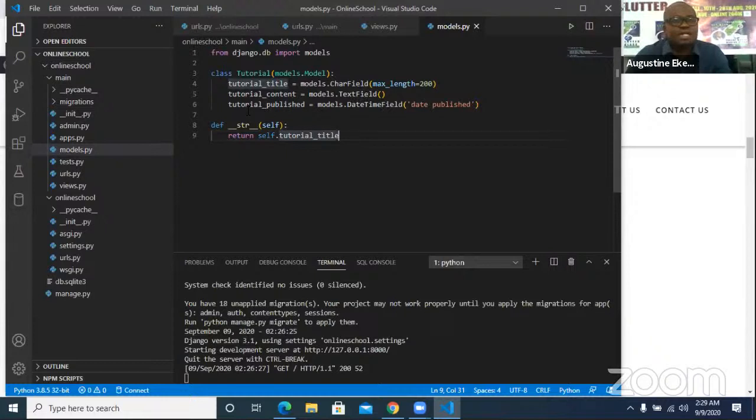And the tutorial published is going to be a datetime field for having dates. Then we're going to create this function __str__ so that whenever we write the title, we can see it in form of text. So that's the whole essence of this. So I'm going to do Control S to save. So we have our model.